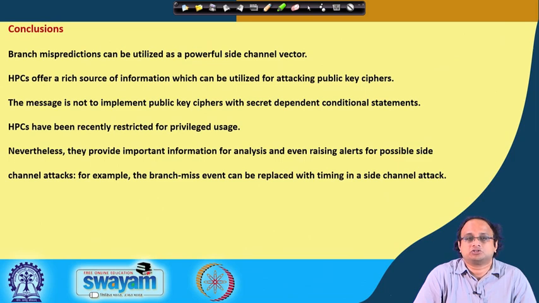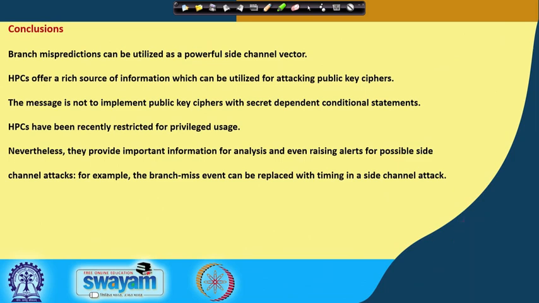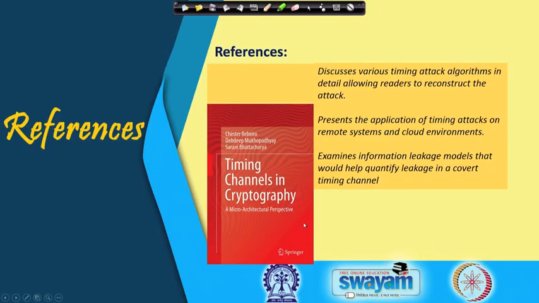For example, once you develop this attack, you can try to redo it by just replacing the branch miss event with timing as a side channel vector. So, with this we would like to conclude, and the reference that we have used for this book is shown here. It is Timing Channels in Cryptography, published by Springer.